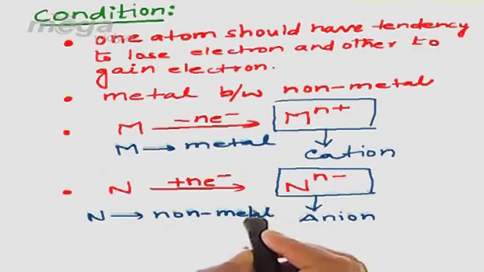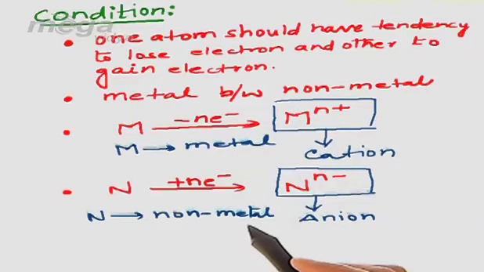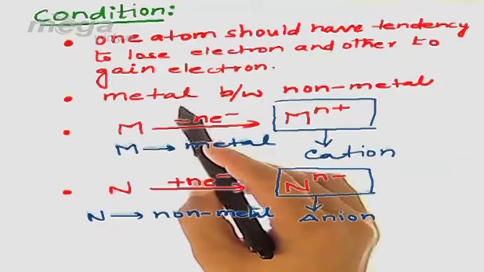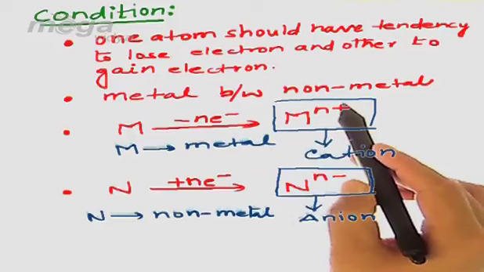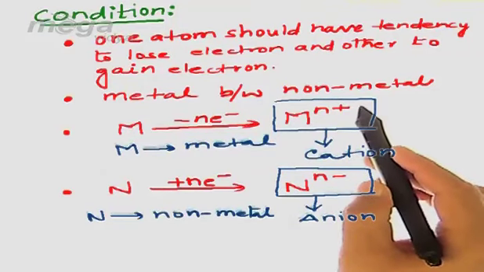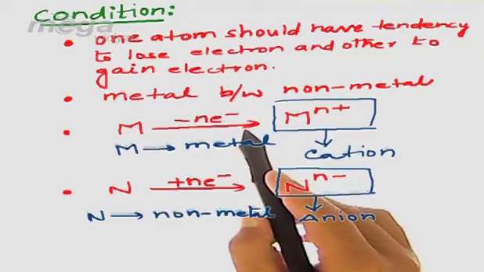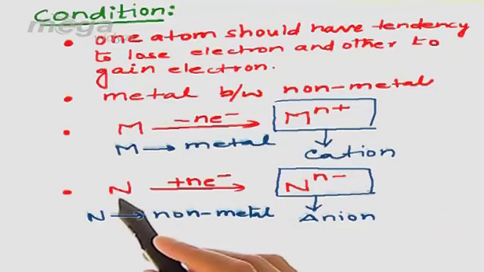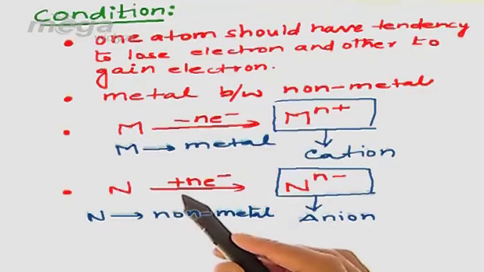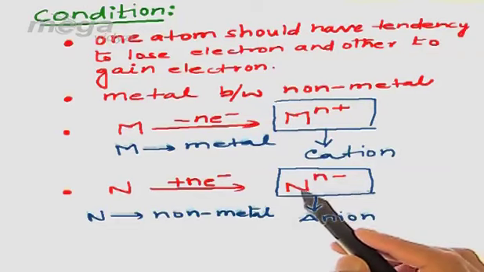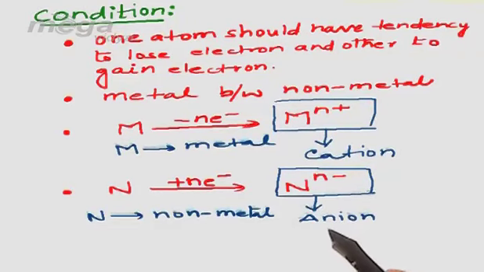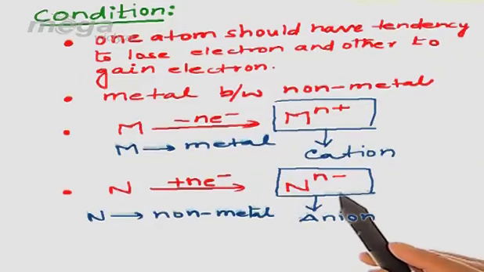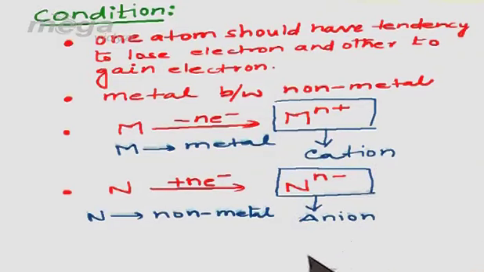So these are the things which we observe in case of ionic bonding. First, when one atom has a tendency to lose electron and the other has a tendency to gain electron, means when one atom is metallic and the other is non-metallic, then we shall have ionic bonding. Metal, after the loss of electron, will be converted into a positively charged metal, which we call a cation. Similarly, non-metal, after the gain of electron from the metal, will be converted into a negatively charged non-metal, which we call an anion. So basically during ionic bonding, cations and anions are formed.